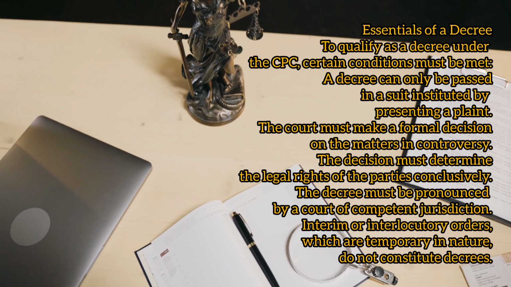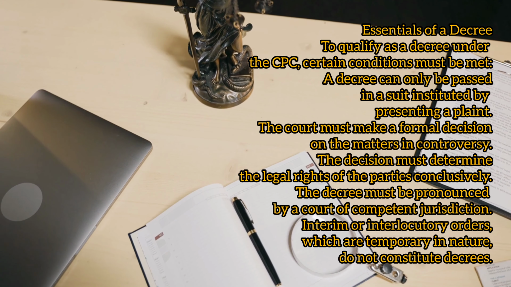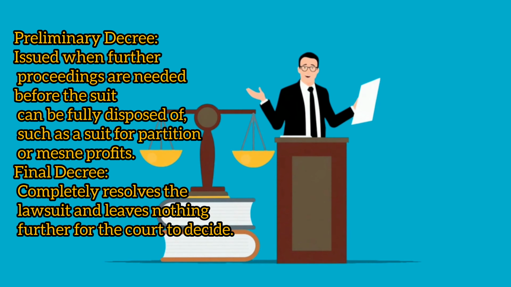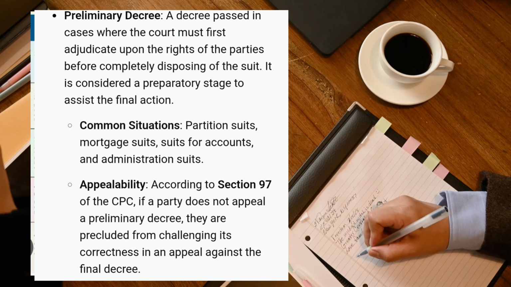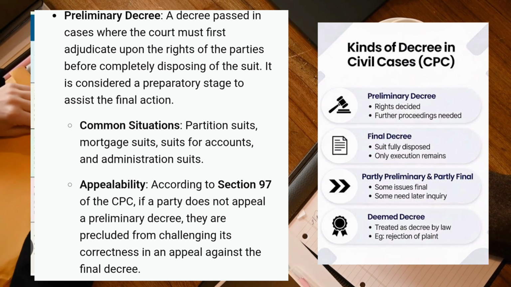Next, a decree is preliminary when further proceedings have to be taken before the suit can be completely disposed of. A decree is final when such adjudication completely disposes of the suit. It means preliminary is when there is something left over, and in final it's the end.